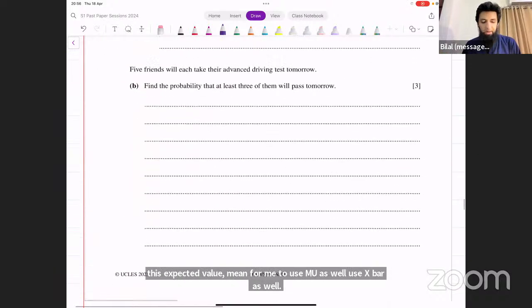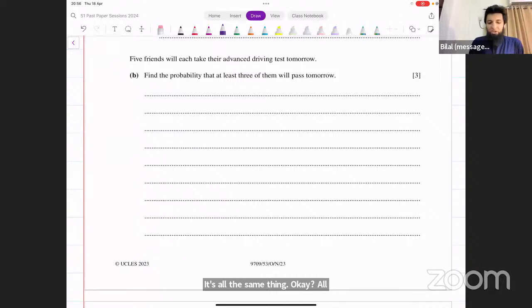Okay. All right. 5 friends will each take their advanced driving test tomorrow. Find the probability that at least 3 of them will pass tomorrow. What kind of distribution is this now? At least 3 of them will pass tomorrow. This is the probability that we want to find. This is not geometric anymore. We're not talking about first success. We're talking about number of successes, that at least 3 of them will be successful.